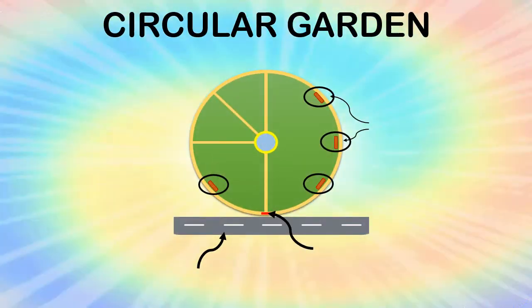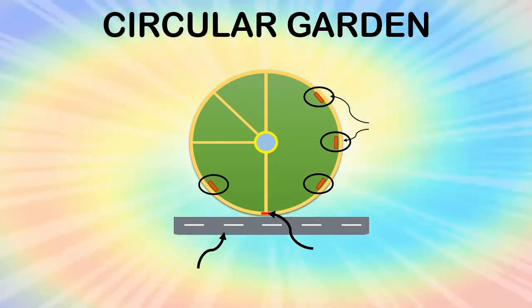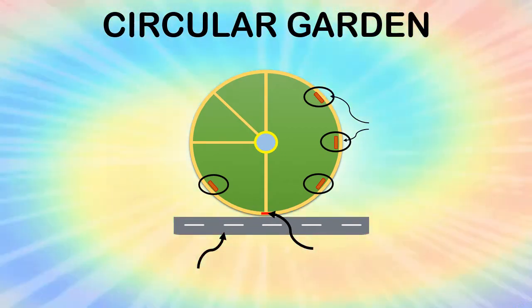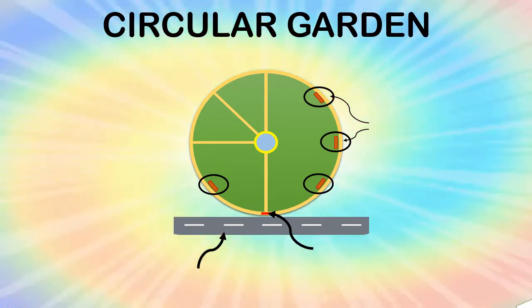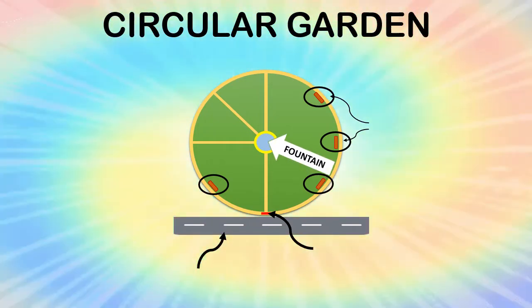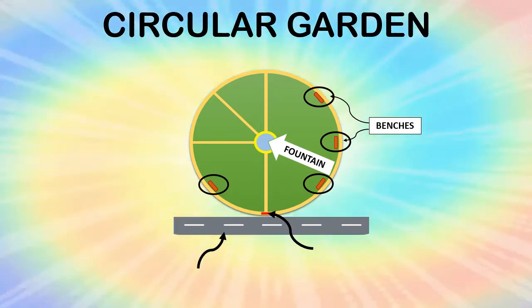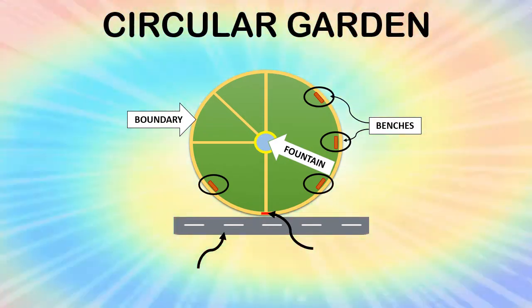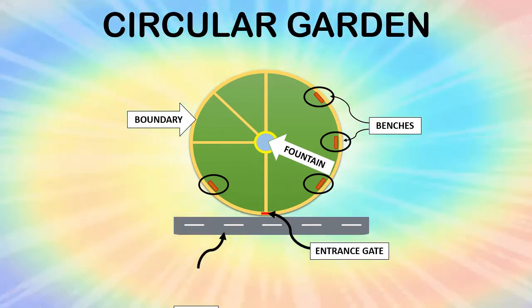Now, children, let us understand the concept of circle through an analogy. Let me take you to a park which is round in shape and it has many special features. This garden or this park has a fountain in the center. It has benches around it, and it has a boundary. And there is an entrance gate, and after that entrance gate there is a road.